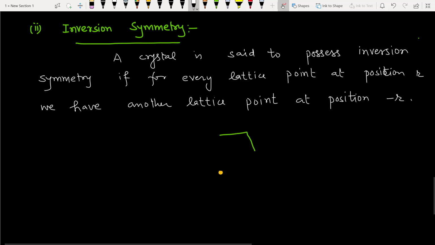Then corresponding to this point we have this point, corresponding to this point we have this point, and this is the system we obtained after inversion. So if a crystal possesses this kind of symmetry, then we say the crystal is said to possess inversion symmetry.